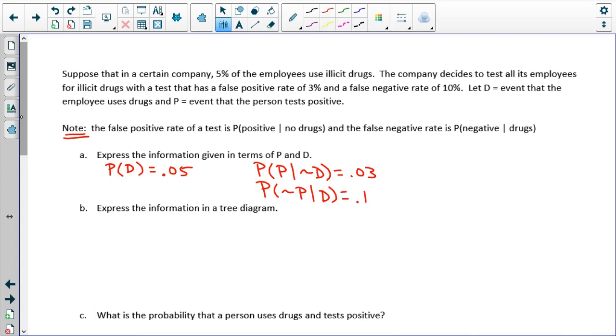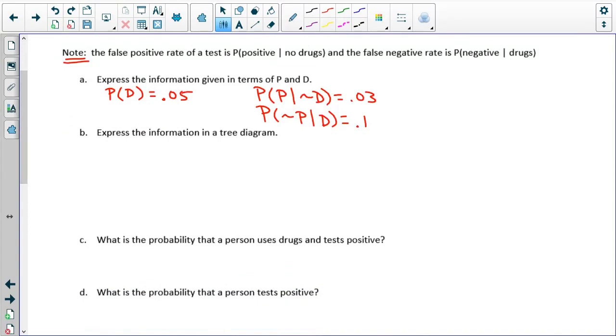So now we're going to make what's called a tree diagram. A tree diagram gives us lots of different probabilities, and it kind of branches out. So the probability that someone uses drugs is 0.05. Probability that they don't use drugs is 0.95.